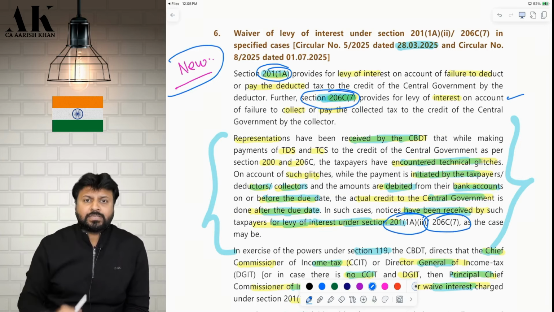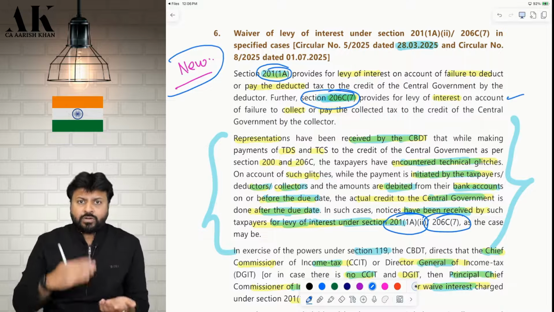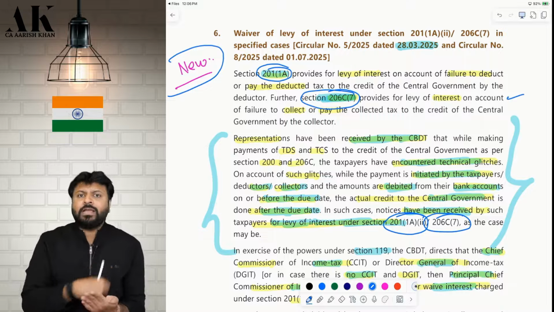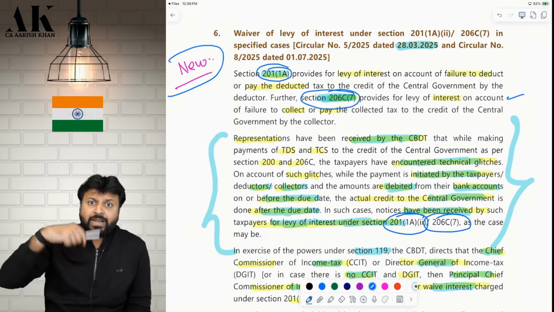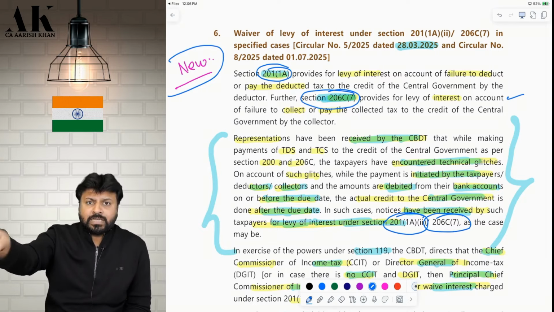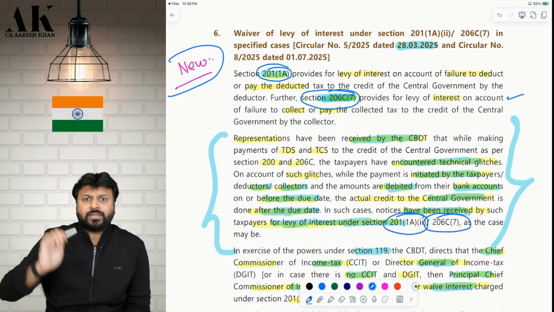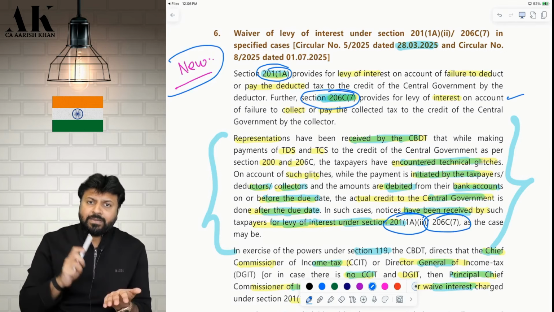That you have paid the interest late. Sorry, you have paid the TDS late. You have paid the TCS late. Even though the amount was deducted on 7th in my account, it is reflected in the CBDT system, in the government system, late due to technical glitch. So they are sending me interest.